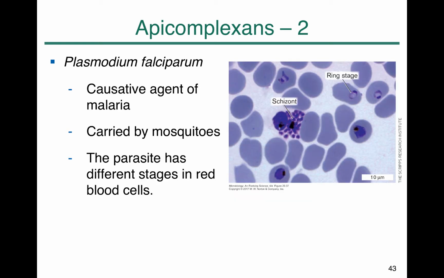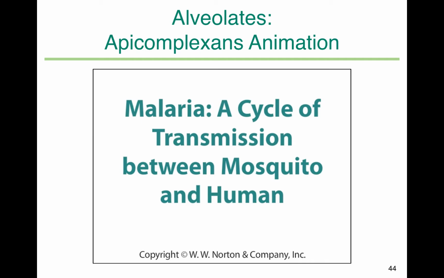This is the causative organism for malaria. Plasmodium is carried by mosquitoes. It has different stages of its life cycle in red blood cells. If you want to know more about the life cycle of Plasmodium, we have a nice animation, so you can take a look at this.